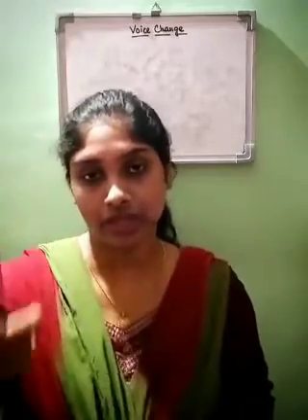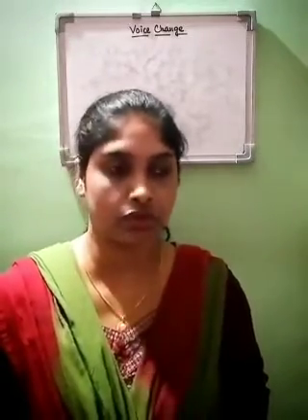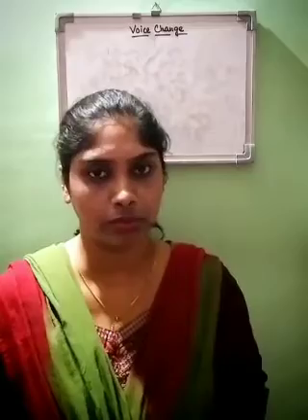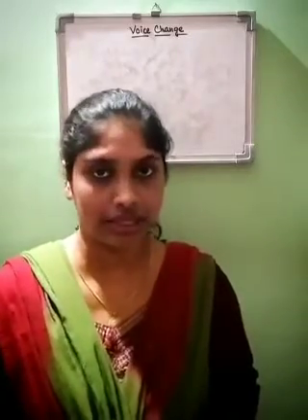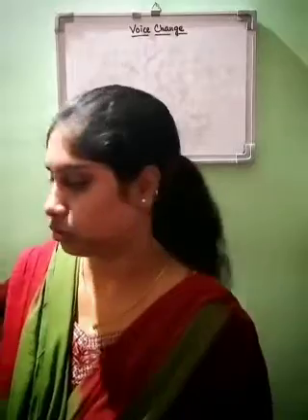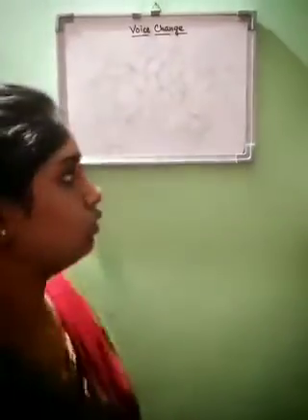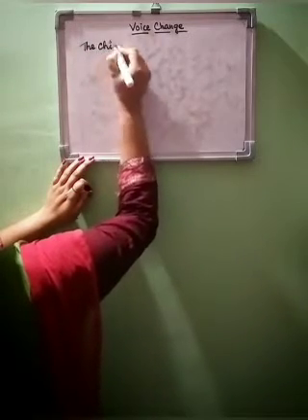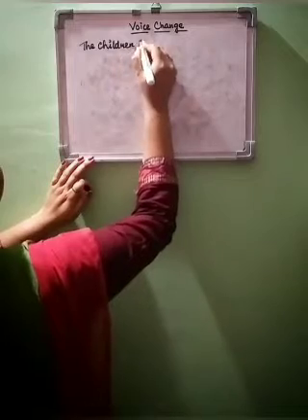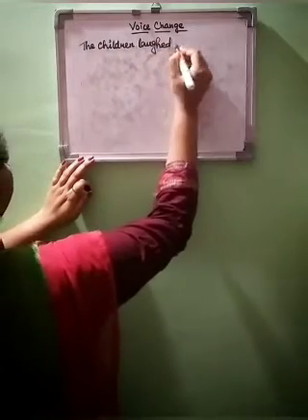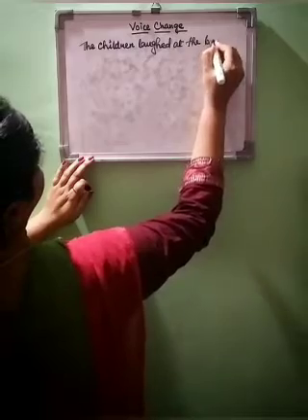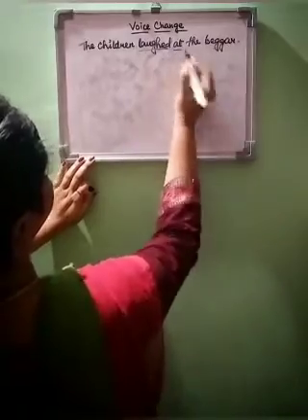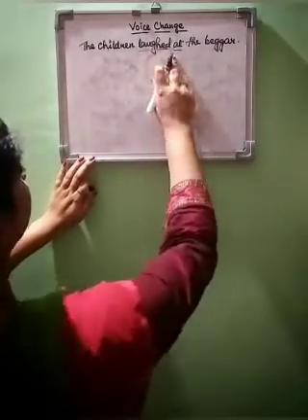Suppose while you were doing the present tense, some examples were given to you, and there was a sentence: the children laughed at the beggar. How you changed that was a little different, so let's check today how we do this. In this sentence, this is a verb and this is the preposition, so this is a group verb, laughed at.